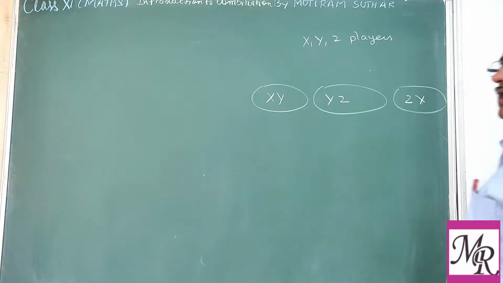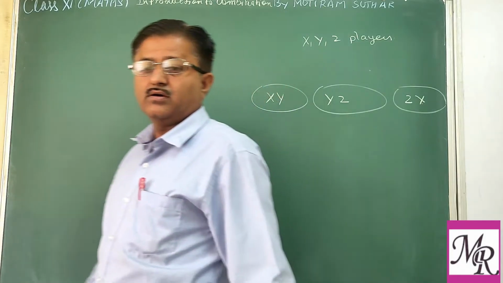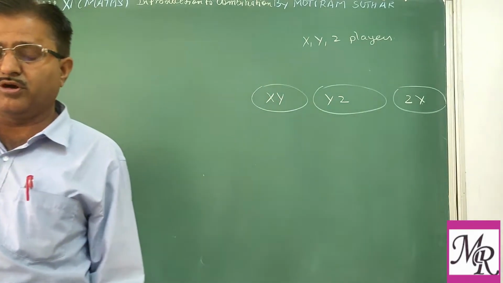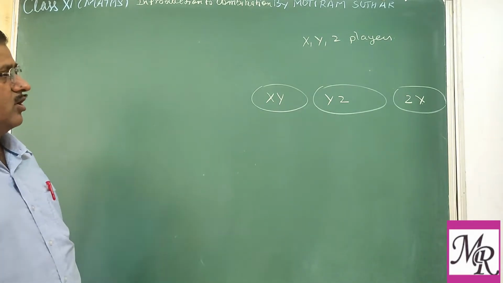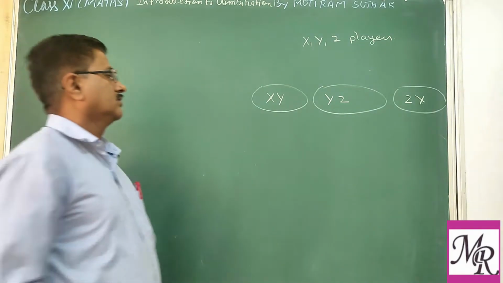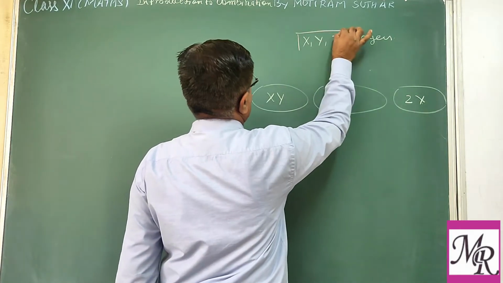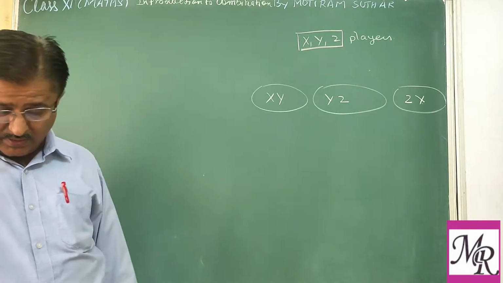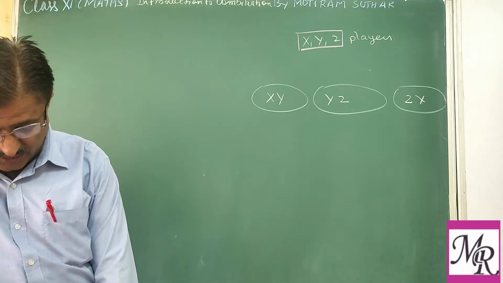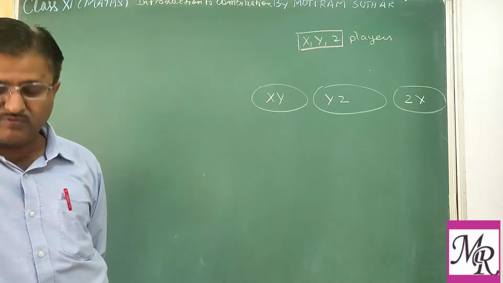Regarding combination, we take one example here, or we discuss a problem. We assume that there is a group of 3 lawn tennis players. Now the problem says a team consisting of 2 players is to be formed.